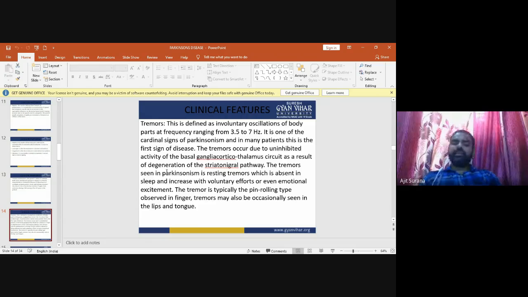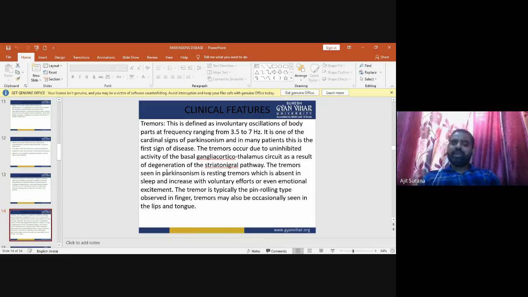The tremors seen in Parkinsonism are resting tremors, which are absent during sleep, and they may increase with voluntary efforts or even emotional excitement.